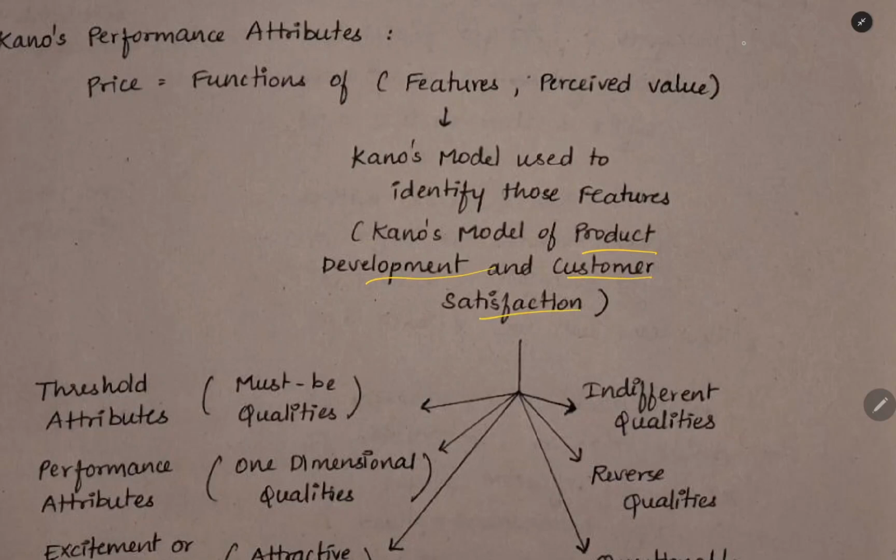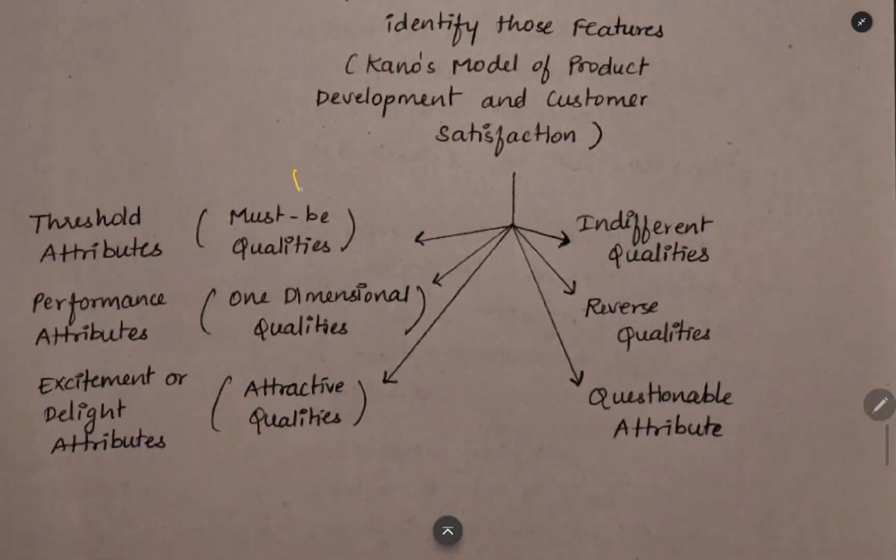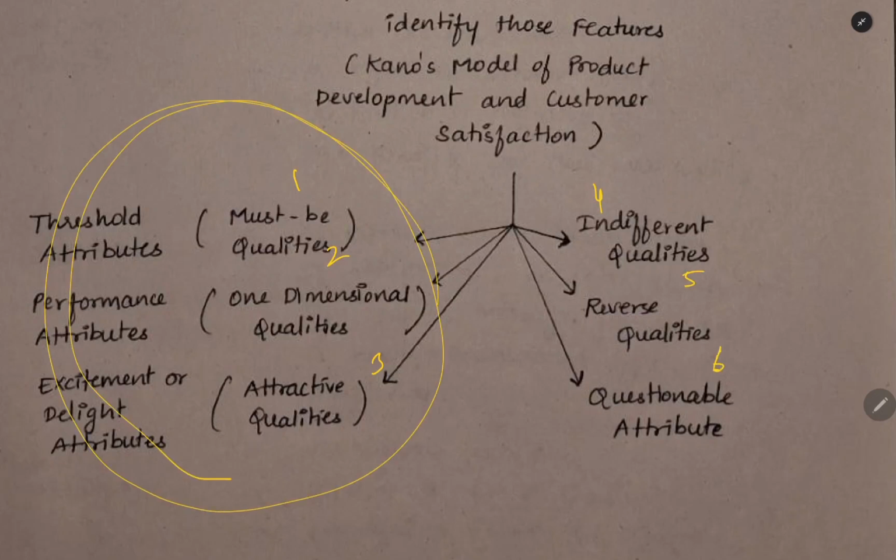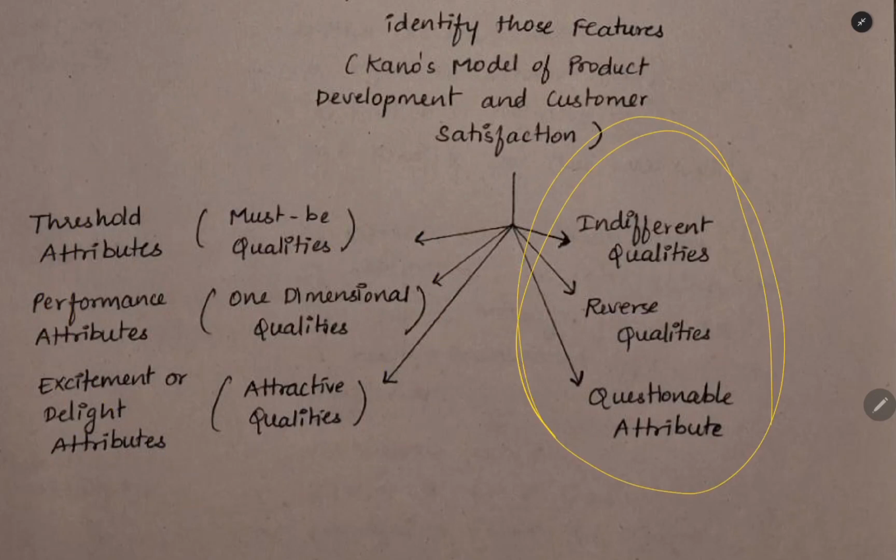So in this, Kano divides the features of a product into 6 types. Type 1, 2, 3, 4, 5, 6. In this, 3 types are good for the company. These should be included by the company, and they should try to promote them. These 3 are the bad qualities. They should try to remove them from the product, because it will be bad for the customer and he will not buy it. So these are good qualities and these are bad qualities. Now we have to see what the qualities are one by one.